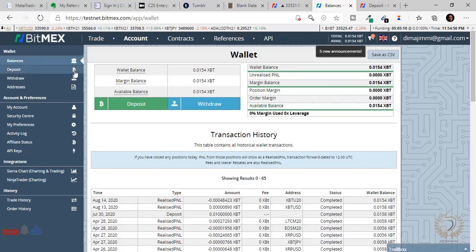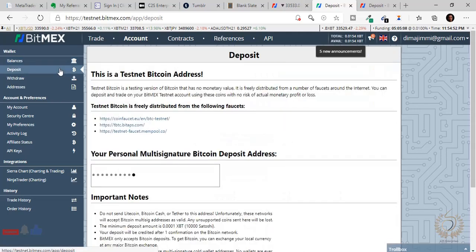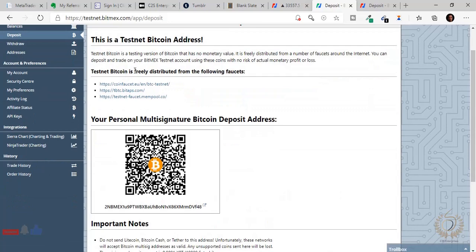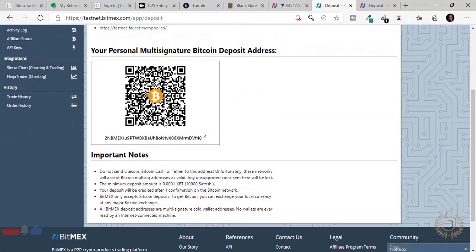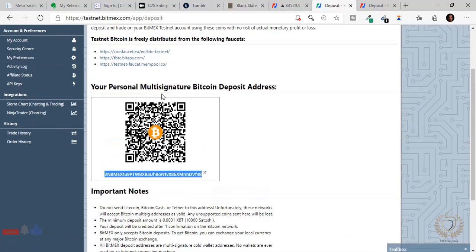So now to deposit this, you click here. Yes, this is how we deposit. It's that simple. You can see your Bitcoin address. You basically send your Bitcoin to this address, and that's it. That's just how you deposit.